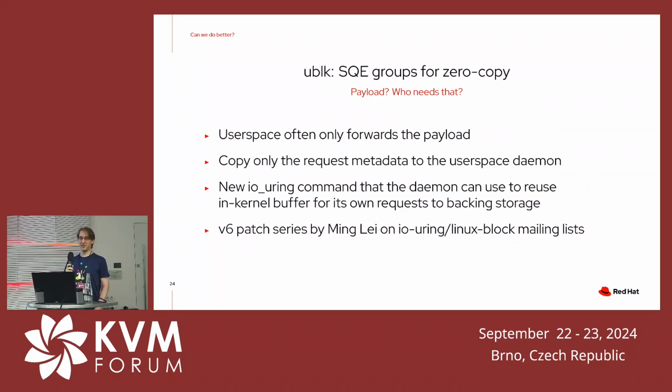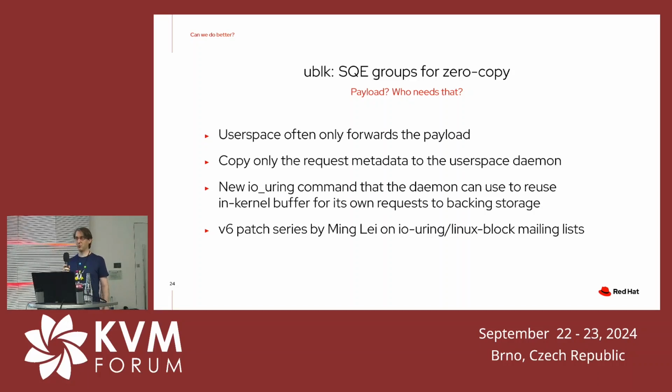So one optimization for ublk that is currently on the mailing lists is something that actually provides zero copy. Because often the user space daemon doesn't actually do anything with the payload that you're copying into its memory. The only thing it does is it takes it as a buffer to write to an image file or to read from an image file. So there's no real reason to even copy it into user space, if you could just access it with the next command that the storage daemon is issuing to the backing image.